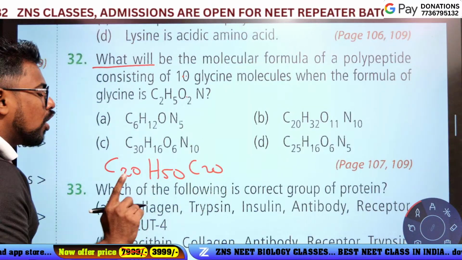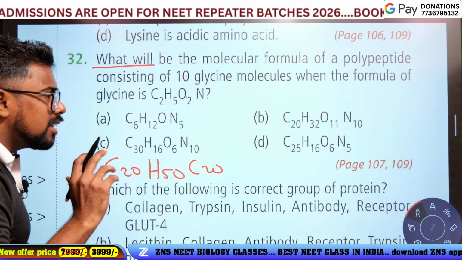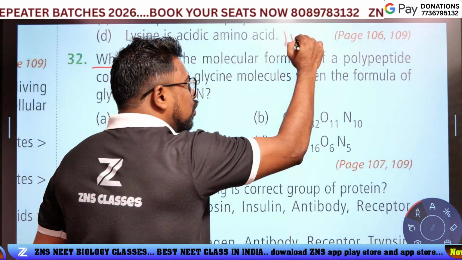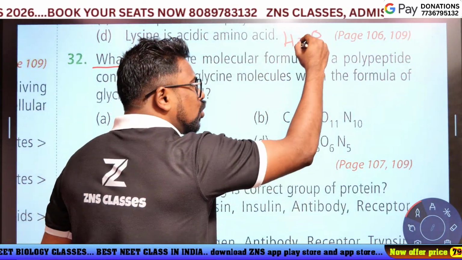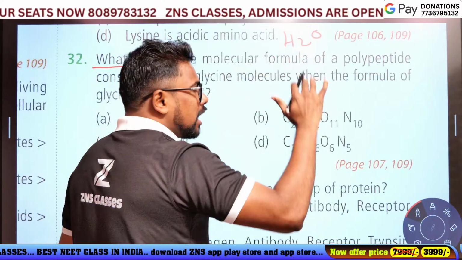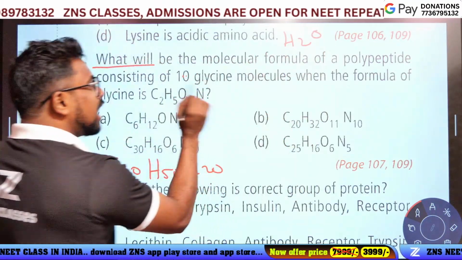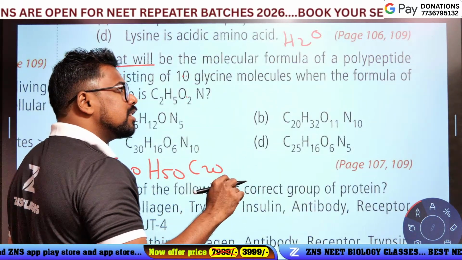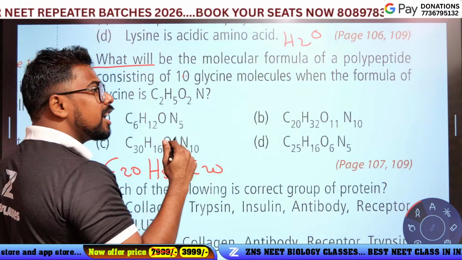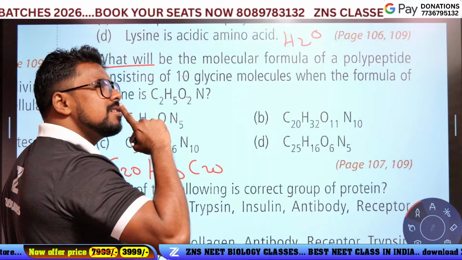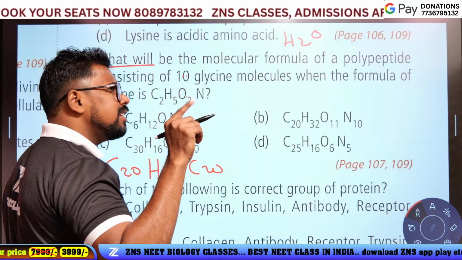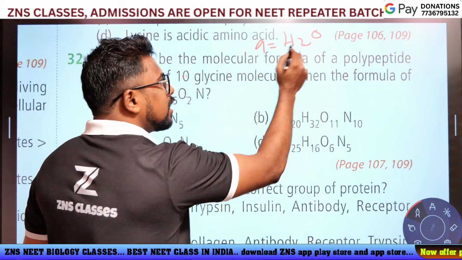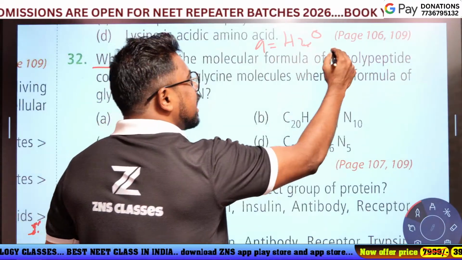We already discussed the linking between 2 glycine. A water molecule is removed, which means 2 H and O are going. Between the 10 glycine chain, how many water molecules are formed? Just calculate the linking between 2 glycine chain. I think it's 9 water molecules. Yes, 9 water molecules are formed. 9 in how many H2?